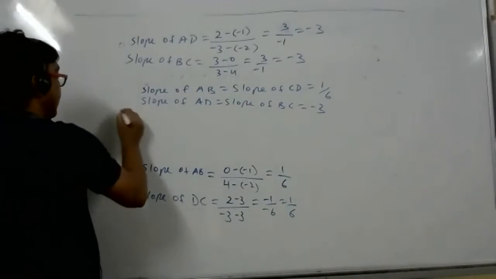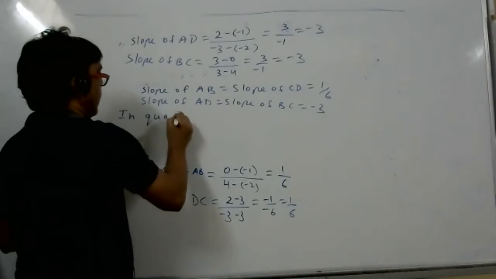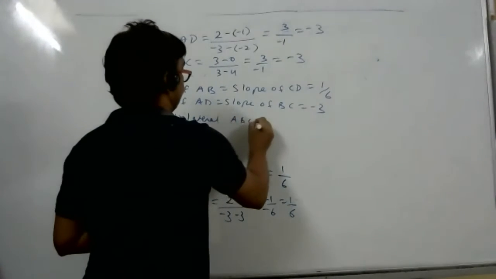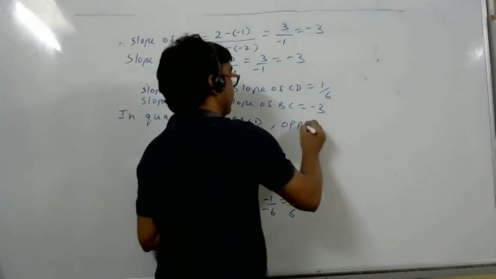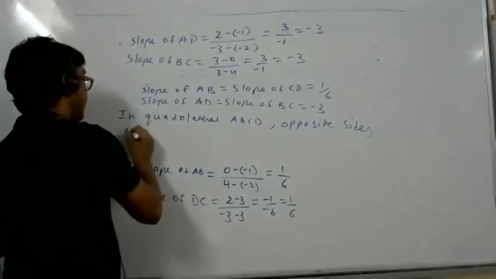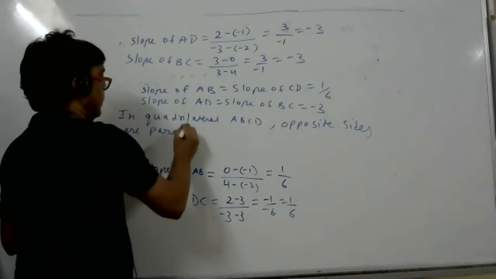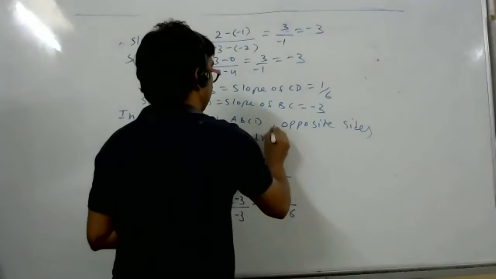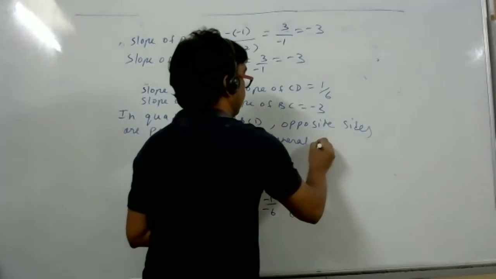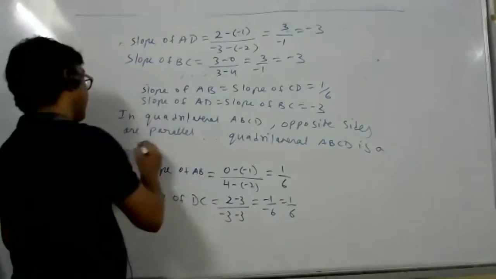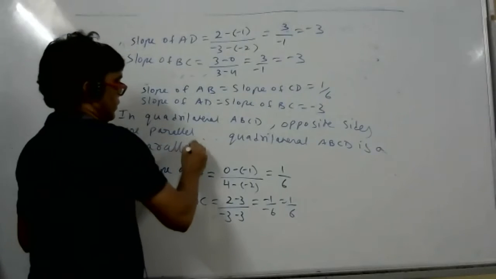In quadrilateral ABCD, opposite sides are parallel. Therefore, quadrilateral ABCD is a parallelogram.